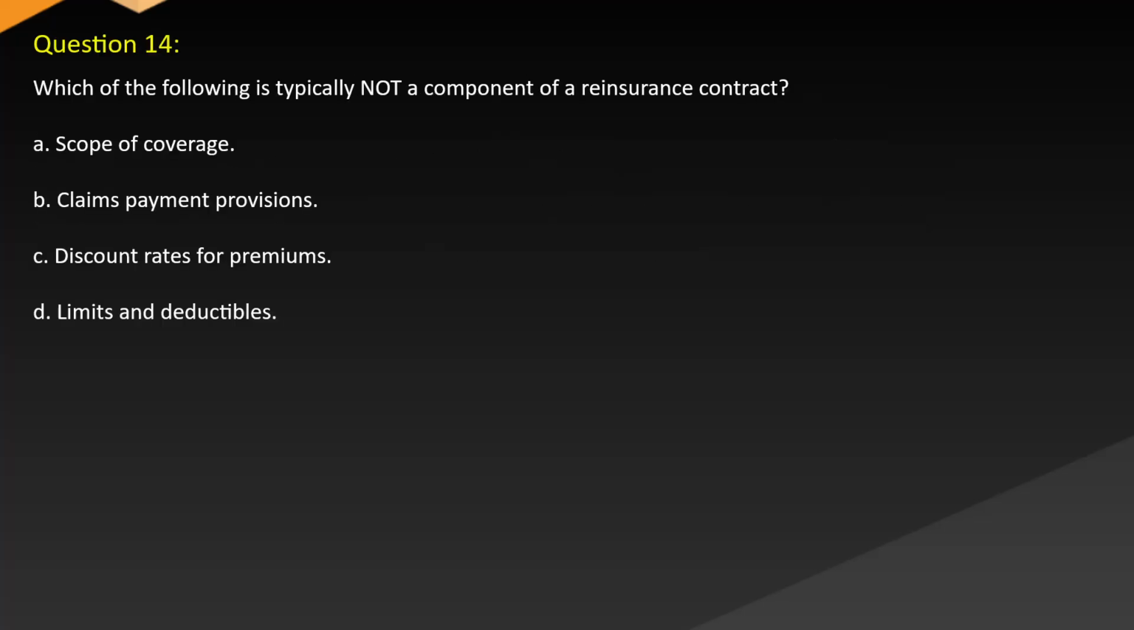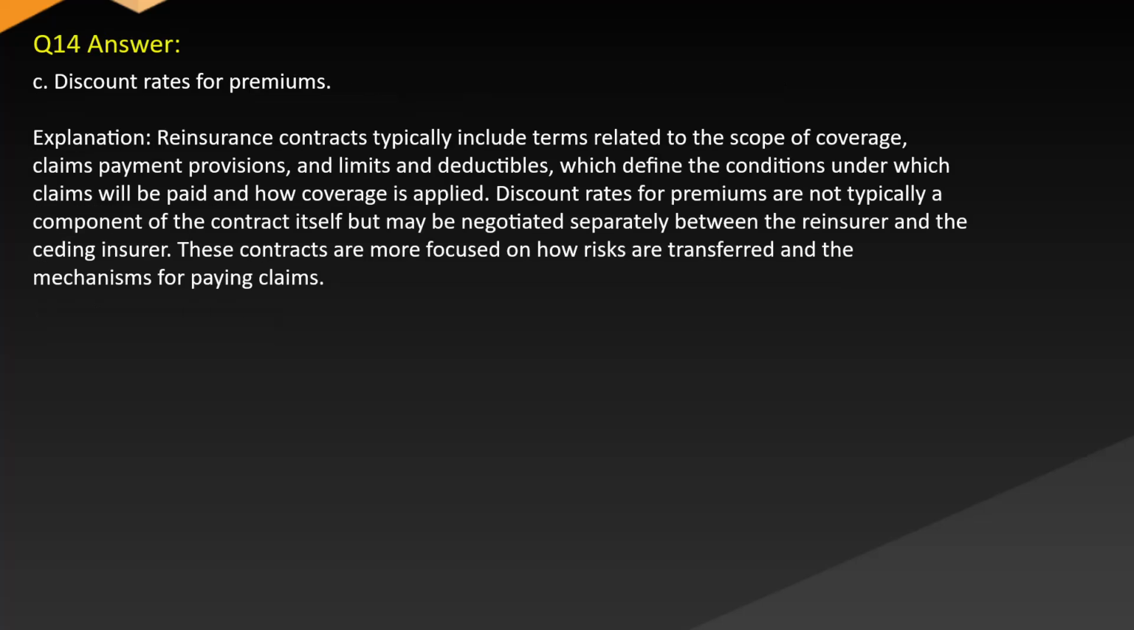Question 14. Which of the following is typically not a component of a reinsurance contract? A. Scope of coverage. B. Claims payment provisions. C. Discount rates for premiums. D. Limits and deductibles. Answer. C. Discount rates for premiums.